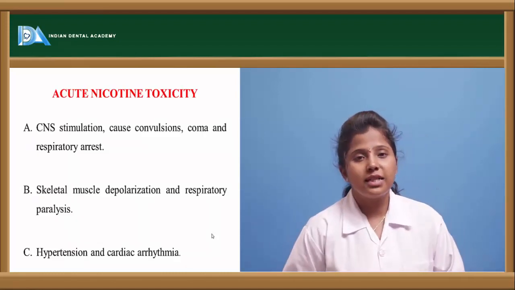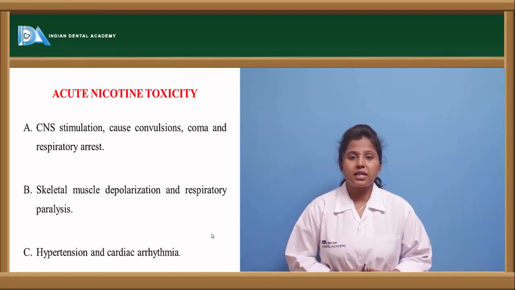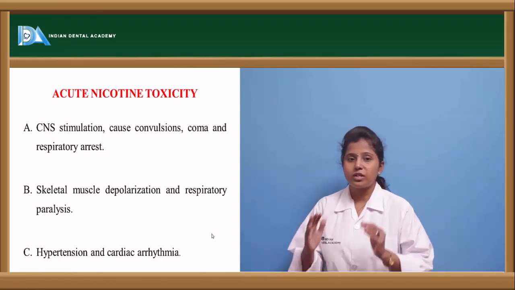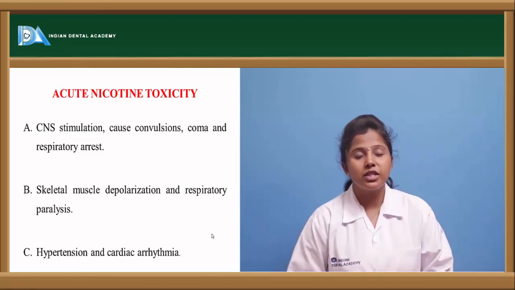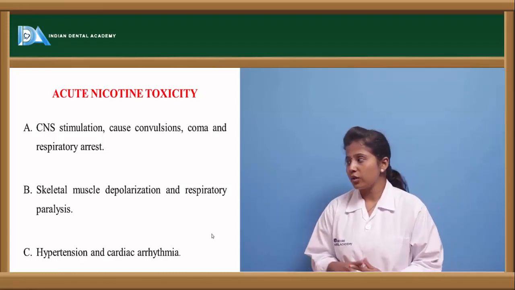Let us see the toxicity. What happens? See, nicotine is a nicotinic receptor antagonist. So what happens if the nicotine toxicity takes place? This nicotine toxicity can occur in two stages, acute as well as chronic stage. So what happens in the acute stage of nicotinic toxicity?